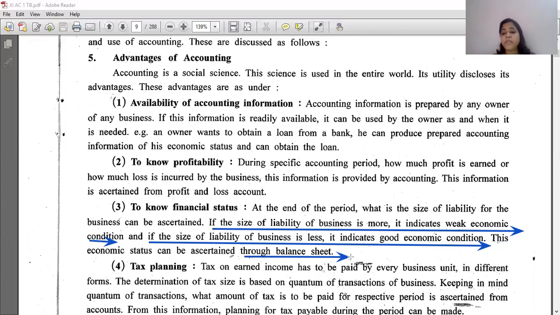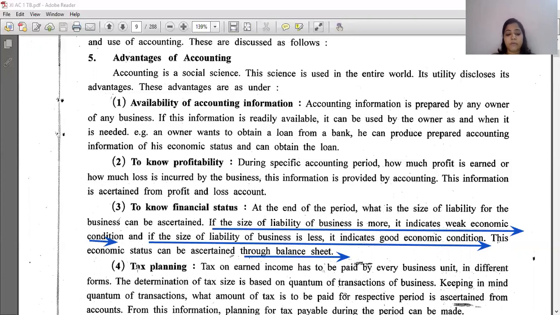And company B, liabilities shown on the balance sheet are rupees 5 lakhs and assets are shown as 10 lakhs. So what happens? If any unforeseen situation comes, company B is able to pay by selling the assets. So they have a good economic condition. They can easily repay the loans and liabilities without any harm to the business assets. That's why economic condition is studied in this way. And which particular thing helps? That is the balance sheet statement. Assets and liabilities are parts of the balance sheet. Is it clear?